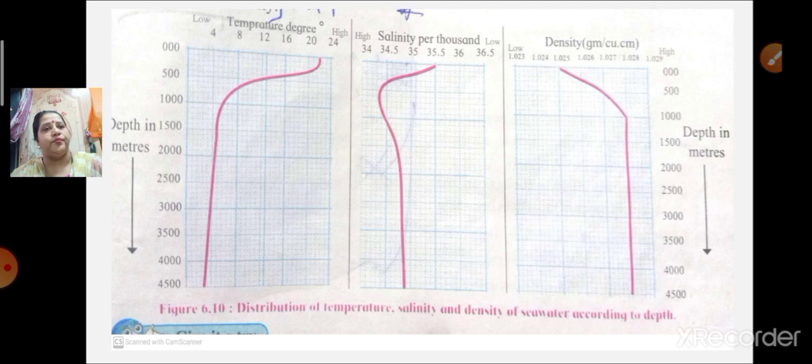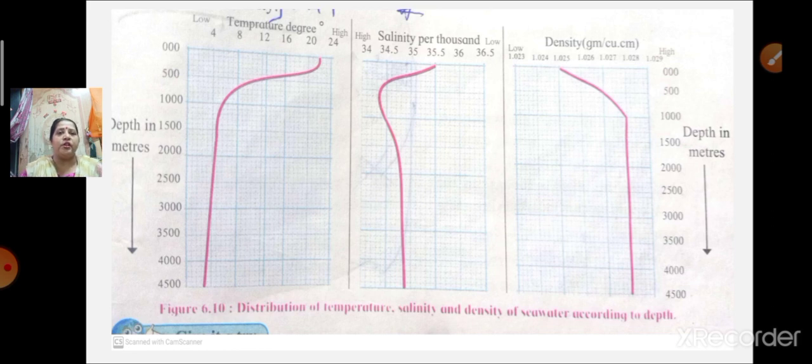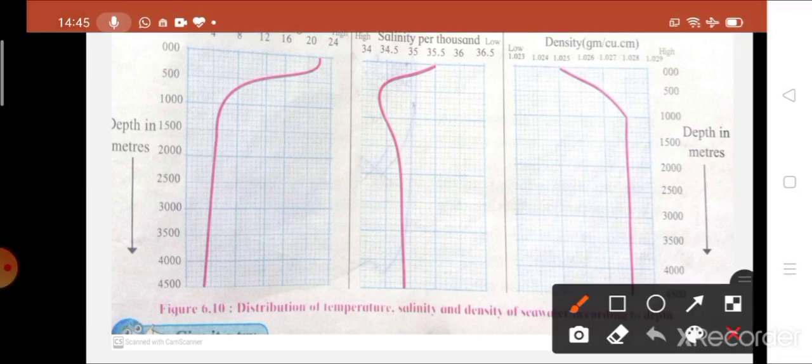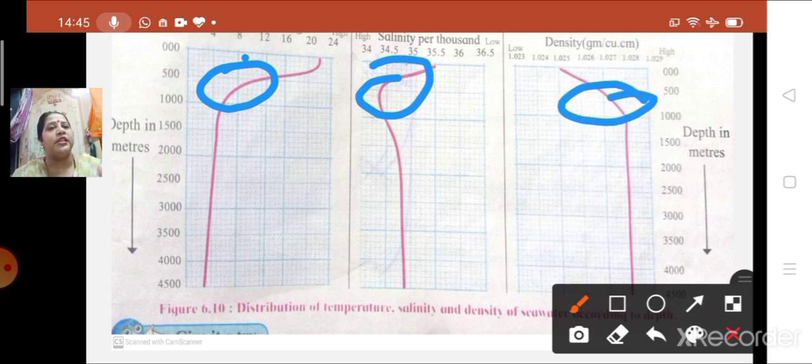Next question. Till what depth is the change in this factor higher? Here the question is, in these three graphs, up till what depth can you see the changes in this factor? In all three cases you can see the changes here, here and here. Up till what depth? At a depth of 500 meter. We can see the changes up till a depth of 500 meter.